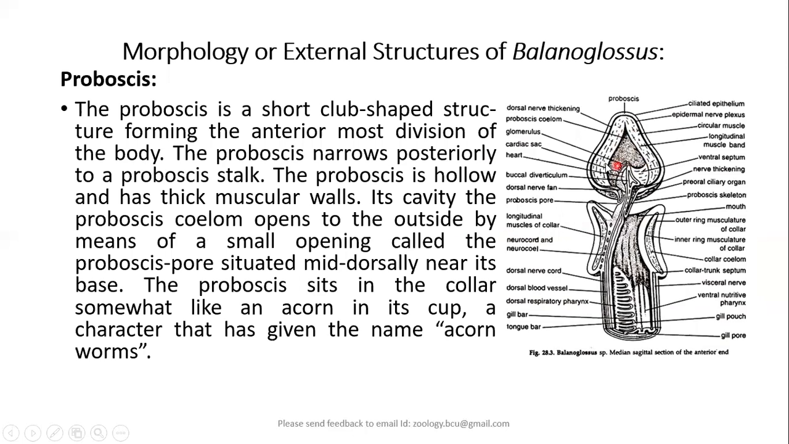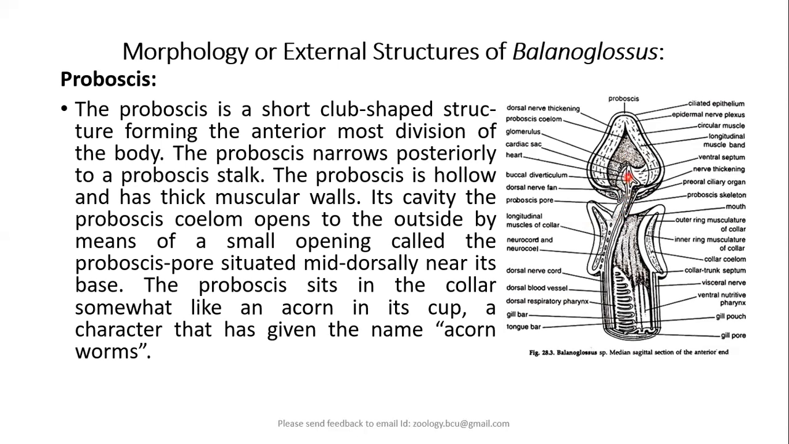The first and foremost part is the proboscis, and it plays a very important role, as exclusively the burrows are formed by the proboscis. But you can see here, the proboscis is a short club-shaped structure, because of which we call it a tongue worm also. And it sits on the collar just like an acorn fruit. So it forms the anteriormost part of the body, and the proboscis narrows posteriorly to form a proboscis stalk.